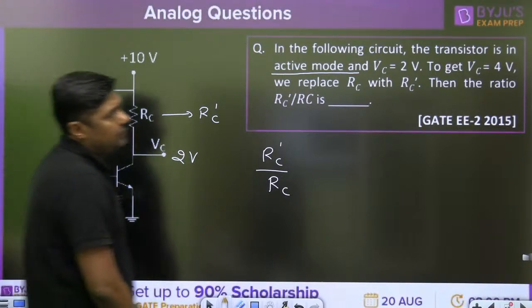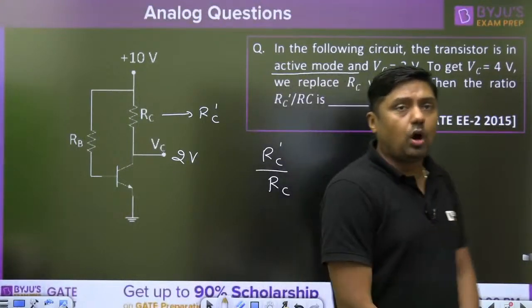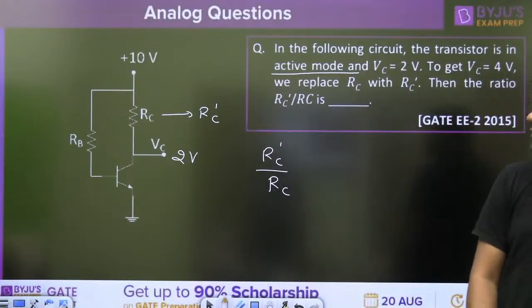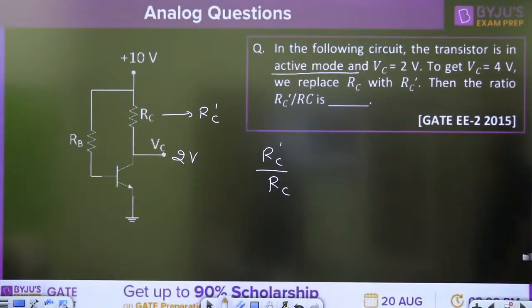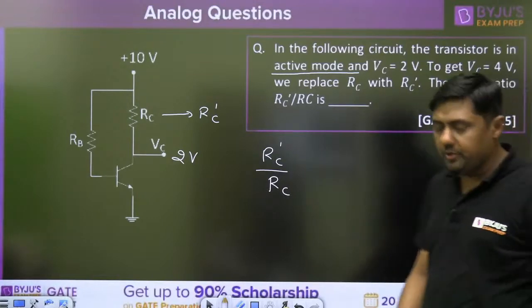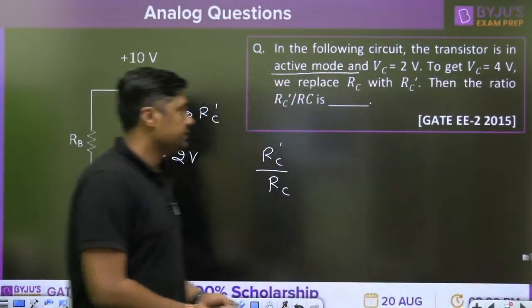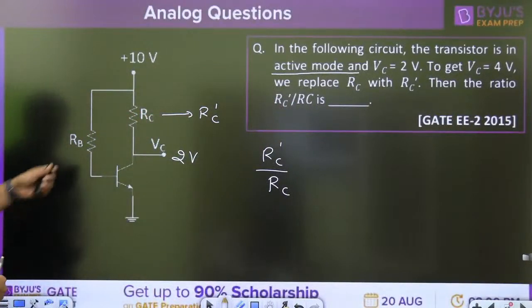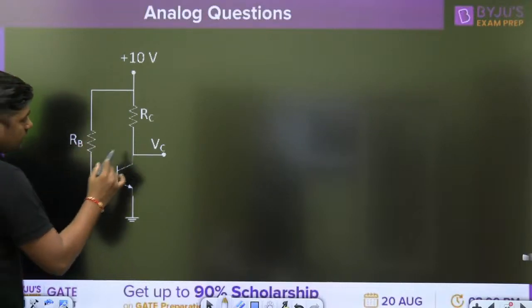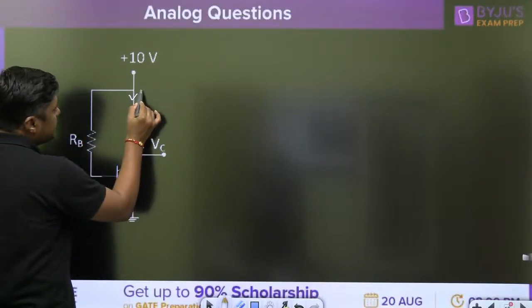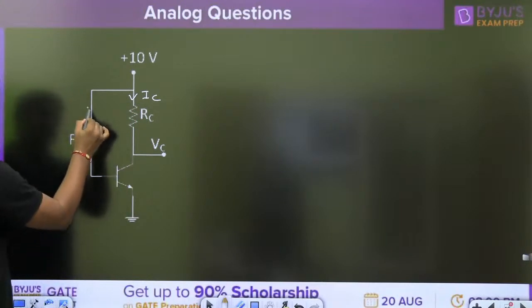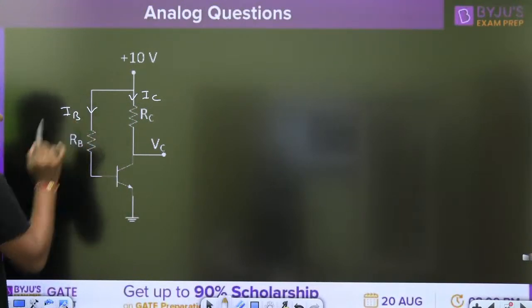Very simple. Initially it was 2 volt. Now we want it to be 4 volt, which means VC increases. When VC increases, what should be the RC? Should it decrease or should it increase? Now, I'm going to solve this question. Very simple. This is the IC, this is IB, it is in active mode, it is given in the question.